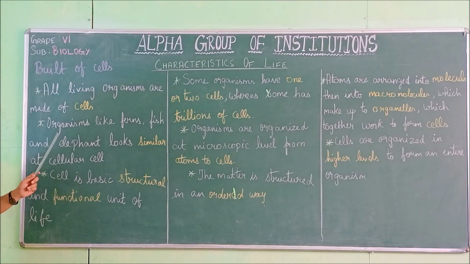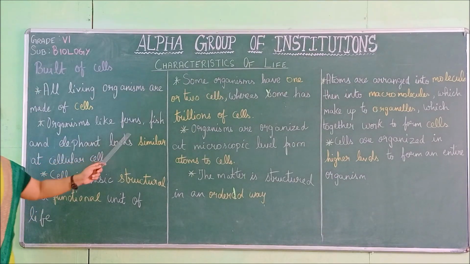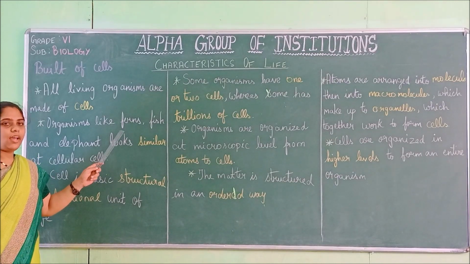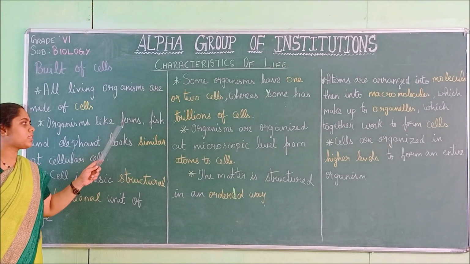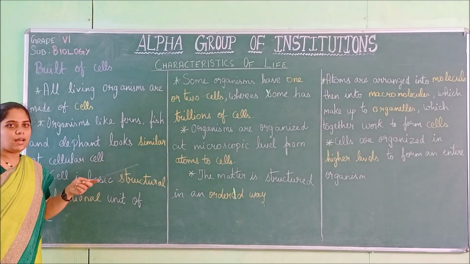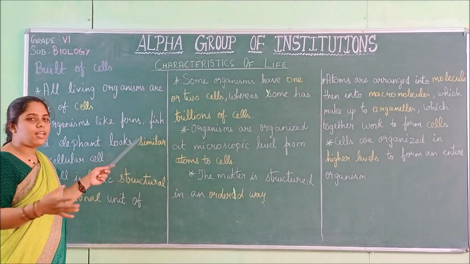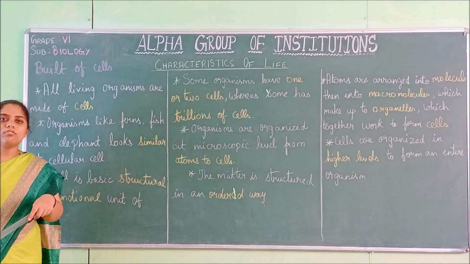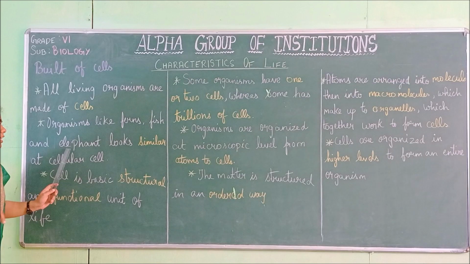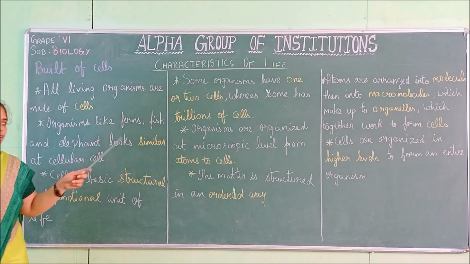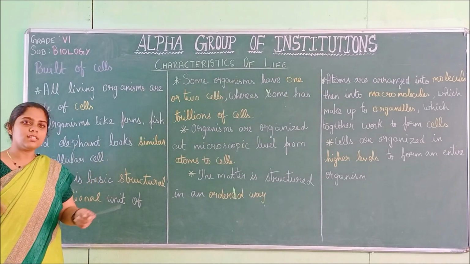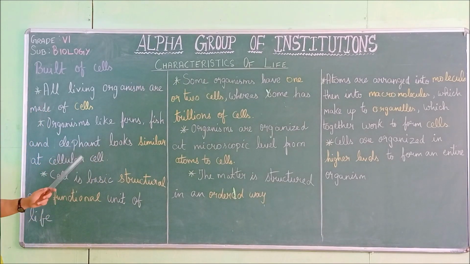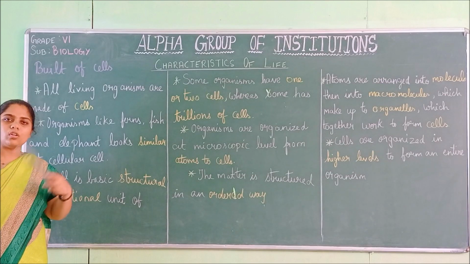So you should imagine how ferns look. These small plants are called ferns. They are used for decorative purposes. Ferns are plants and they have leaves. Whereas fish is totally different from ferns. It lives in water. And next is the elephant. It is very huge compared to fish and ferns. They live on land. So externally, these three things are totally different.